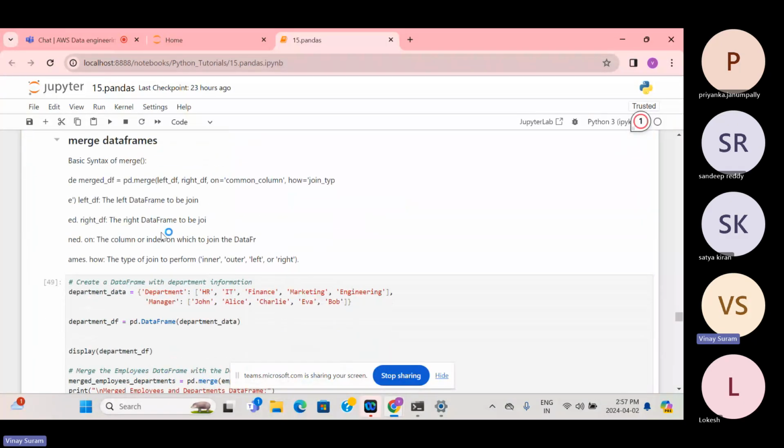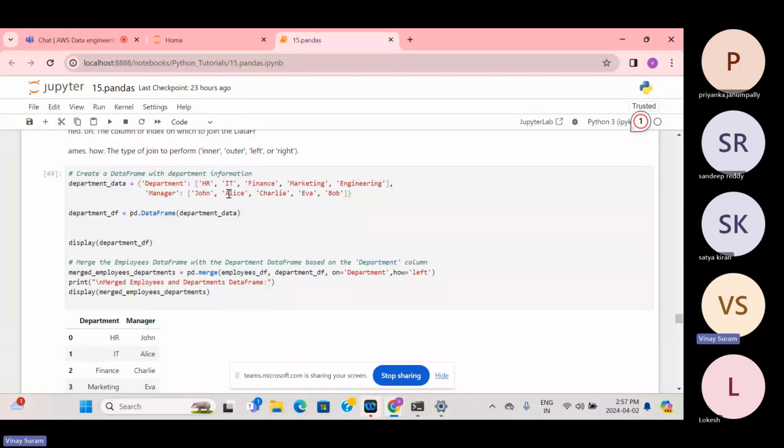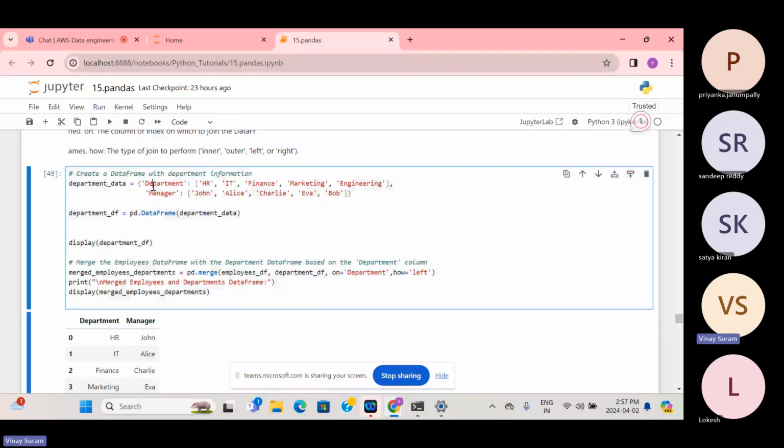Merge is nothing but join. Just look at the syntax, since you already know join in SQL. You can see department and manager: HR, IT, finance, and marketing. John belongs to HR, Alice belongs to IT, Charlie to finance, the marketing department is headed by Eva, and the engineering team is headed by Bob. This is the department DF. We already have the employee DF, so we are joining the employee DF with the department DF to find who the manager is.